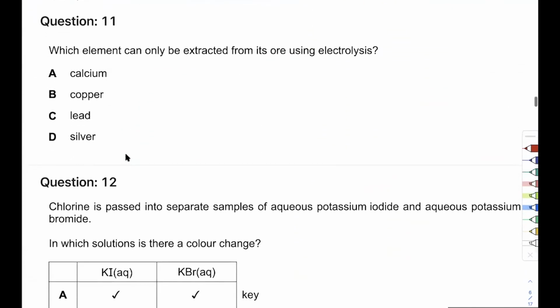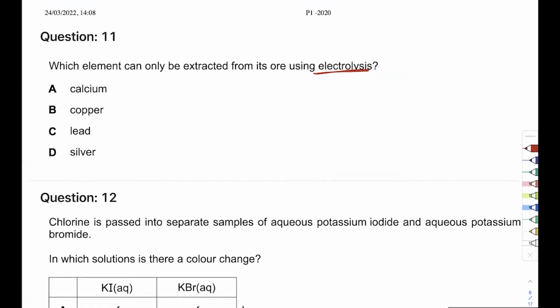All right. Which element can only be extracted from its ore using electrolysis? Wait a minute. How do we extract metals? So for that, you have to remember that we use 2 things for extraction. So let me write the reactivity series. Does anybody recall what that was? Reactivity series. We started potassium. Then, do you have periodic tables with you? Open the periodic tables. Go on right away.